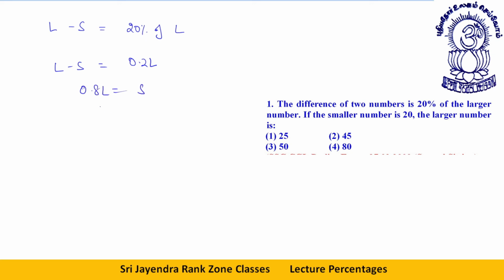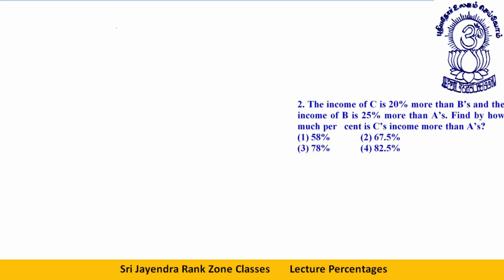So now what is L by S? S by L comes out to be 0.8. S by L is equal to 4 by 5. 0.8 means 4 by 5. If the smaller number is 20, then if you cross multiply, you get L is equal to 5 into 20 by 4, which comes out to be 25. I hope it's clear to all of you. Let's take the next question.